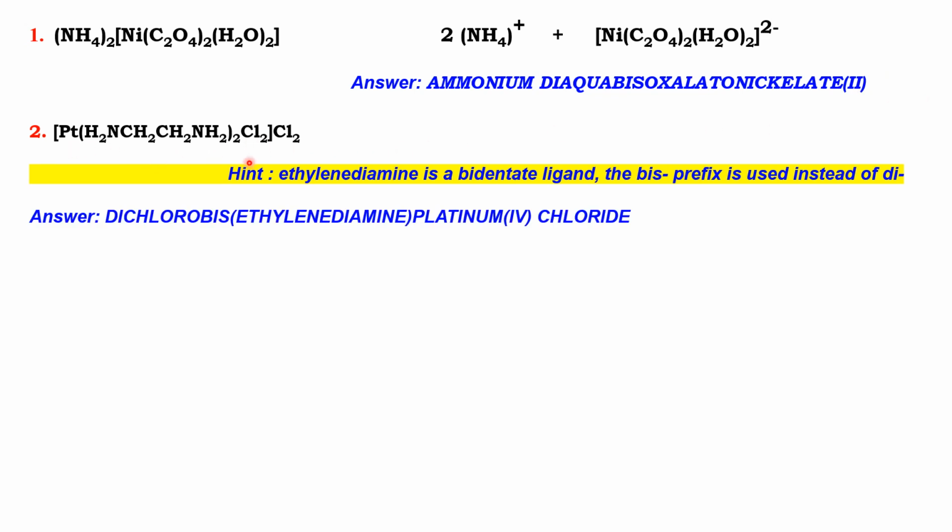Take this example. The central metal atom is platinum, and we have two ethylenediamine molecules and two chloride ions. We know ethylenediamine is a bidentate ligand, a chelating ligand, and the term already contains di in ethylenediamine. So we have to use bis as the prefix. Hence the name of the compound becomes dichlorobis(ethylenediamine)platinum(IV) chloride.